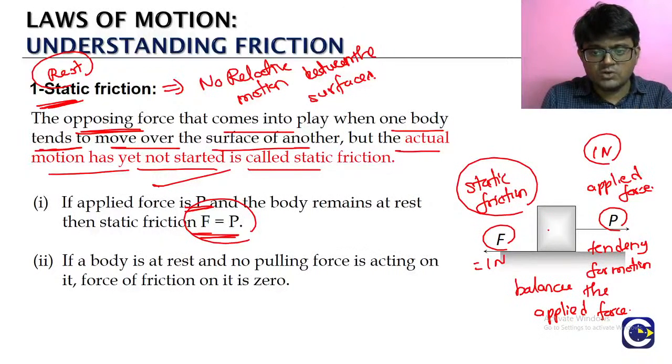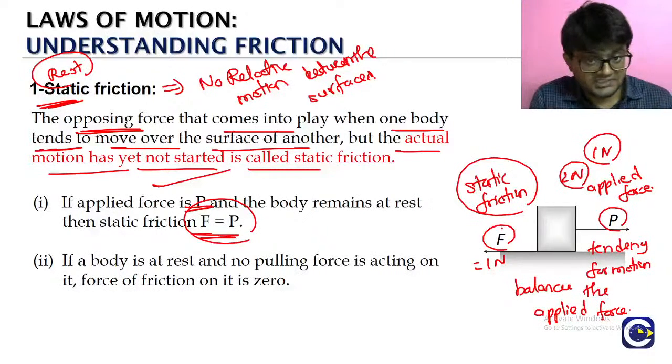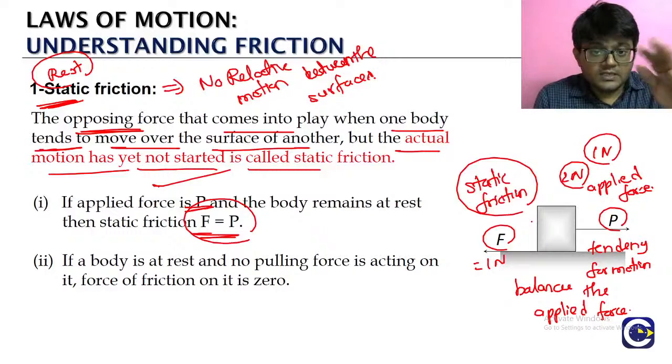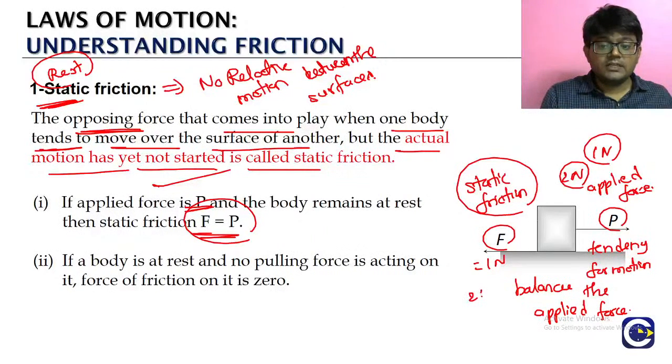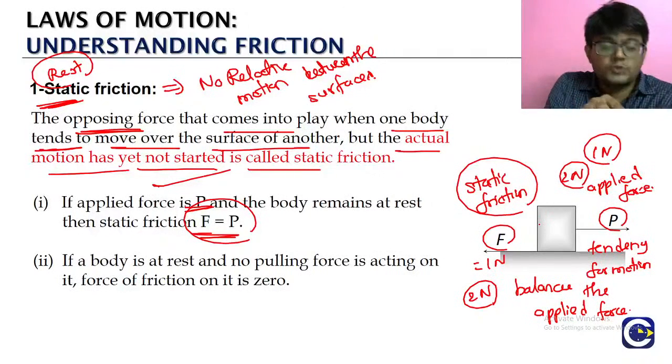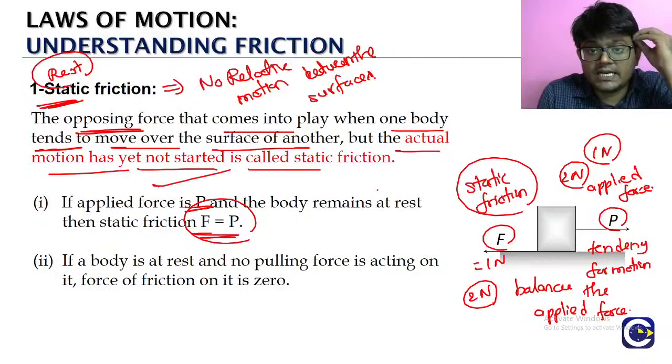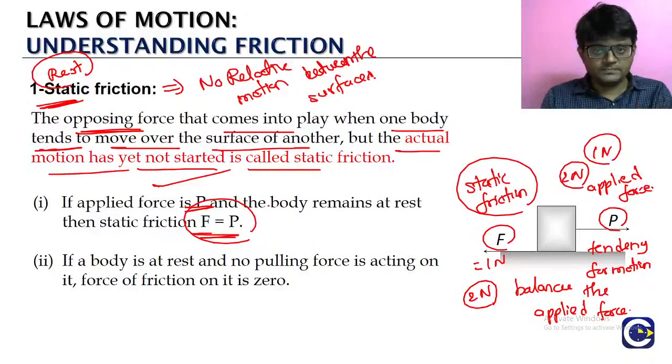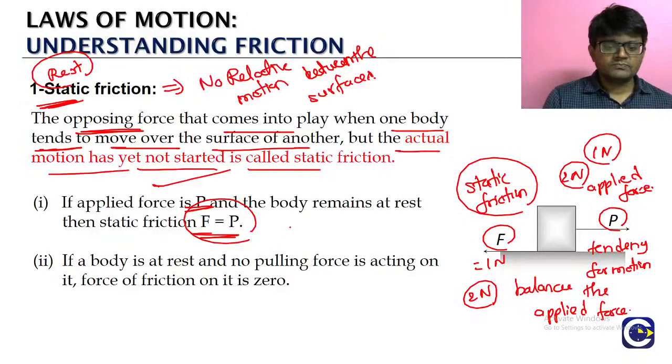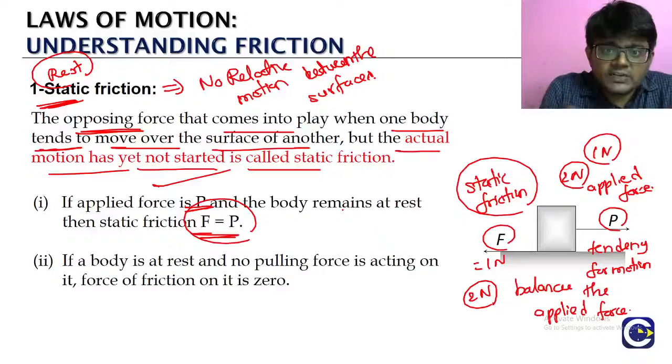ஏன் நம்ம ஸ்டாட்டிக் ஃபிரிக்ஷன் சொல்லுவோம்? Because there is no actual motion between the two surfaces. இங்க வெறும் டெண்டன்சி தான் இருக்கு, there is a tendency of motion. இப்போ இதுலயே we are applying a force of 2 newtons. திருப்பி the object is not moving, which means what? The static friction value is equal to what? 2 newtons. Which means we apply a force P and observe that the object is not moving, move ஆகல. அப்ப அதுல இருந்து வர கன்க்ளூஷன் என்ன? The static frictional force is exactly able to balance the applied force. அதுதான் கன்க்ளூஷன். அதனால the object is not moving. But அப்படி சொன்னா it is not like static friction is going to exist always.